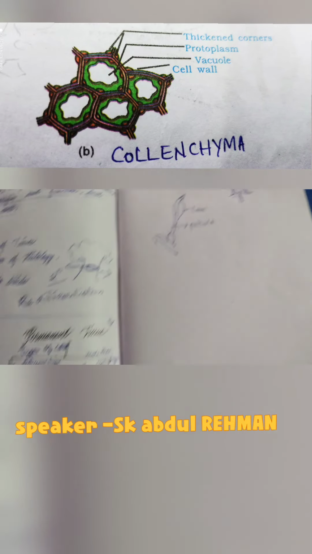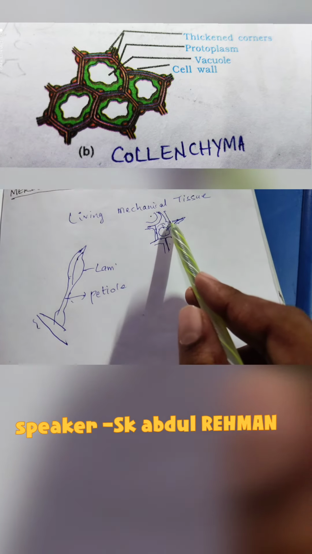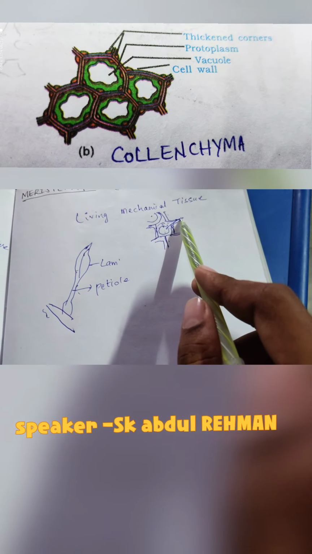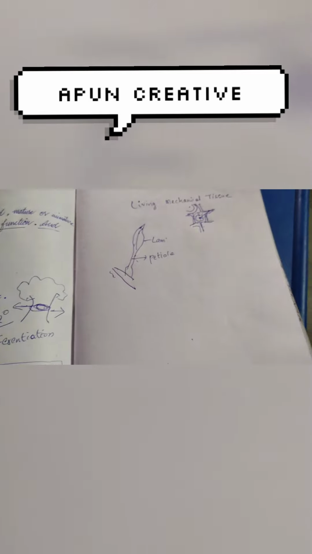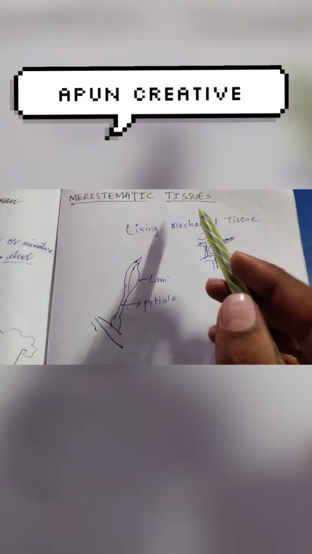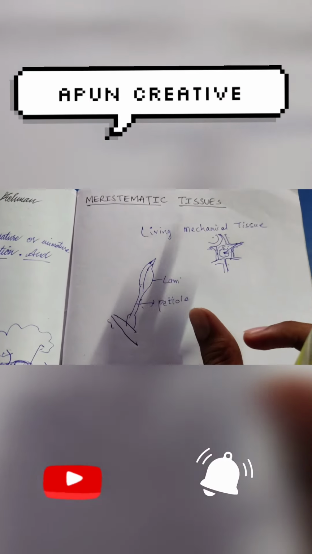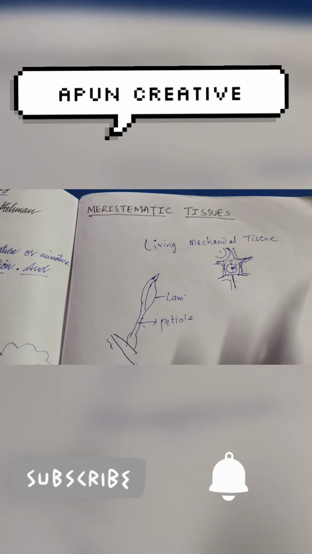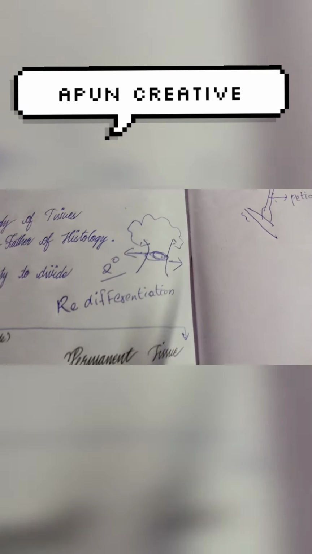Collenchyma, here we can see the example of collenchyma. The protoplasm of the cell is at the periphery. The thick cell walls are present. The nucleus is present at the center, but it's not that prominent. The function of collenchyma is as a living mechanical tissue. Sometimes if it contains chlorophyll, it will perform photosynthesis, or else it's just supporting the plant, which means the plant is supported to bear the weight.